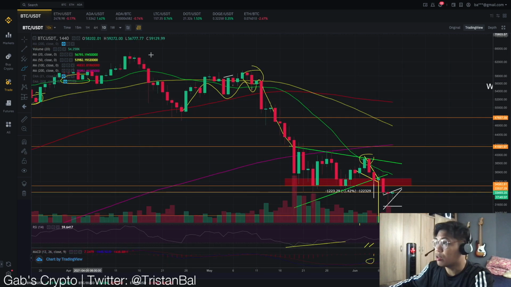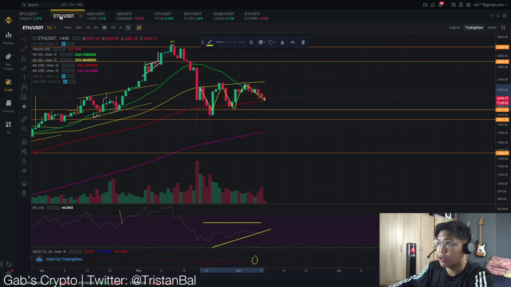And if you could follow this Bitcoin chart, yung kanyang ganyang movement, if you are going to plot this, it is almost identical with Ethereum. So if this will play out, it's possible na you might see this dump kay Ethereum to the downside up to the 200-day moving average.